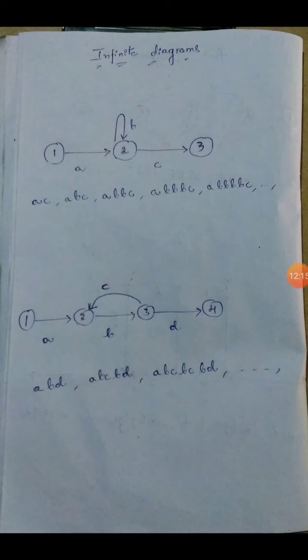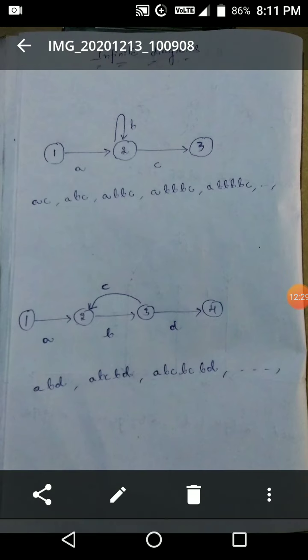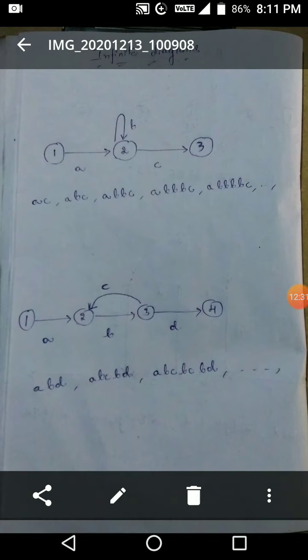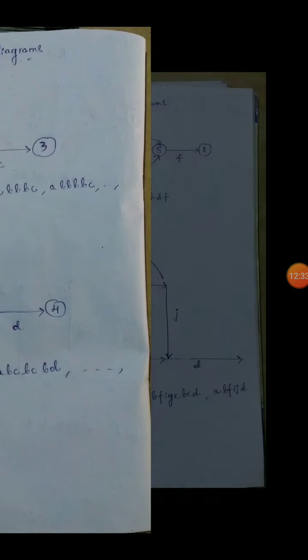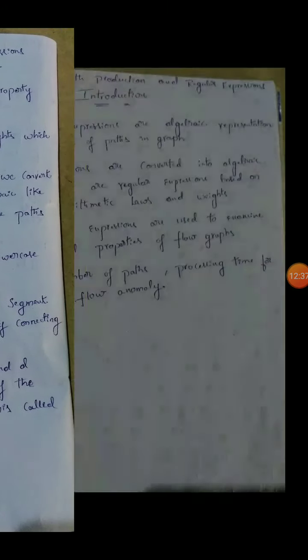We can observe the next path product also, ABCBCBC. In the next path product, BC we can repeat three times, and next four times. This is the diagram which represents the infinite diagram. This is called the infinite and finite diagrams, represented with the help of path products and path product expressions.